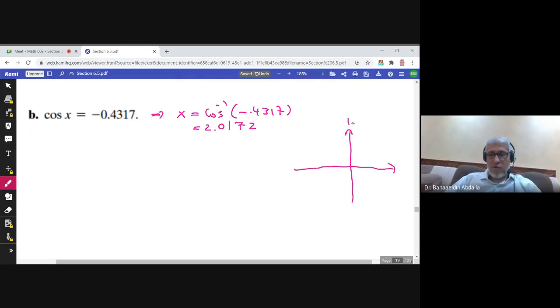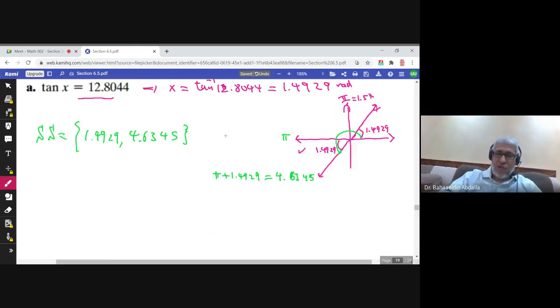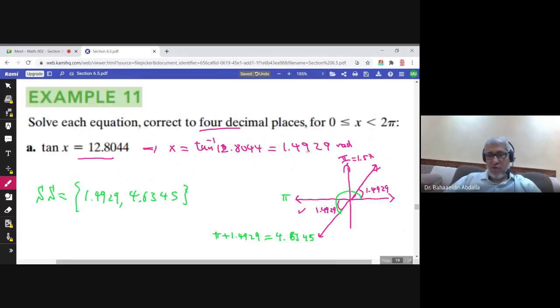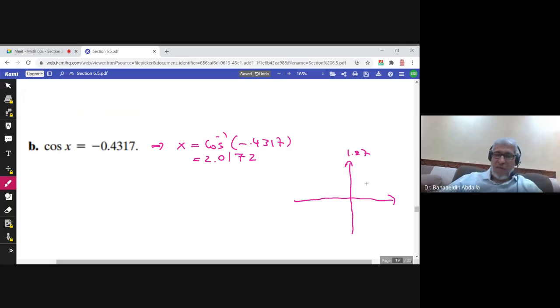Remember, pi over 2 is 1.57. In the previous question, the angle was 1.49, less than 1.57, so it was the reference angle. But here, the answer is 2.0172, and it's greater than 1.57.